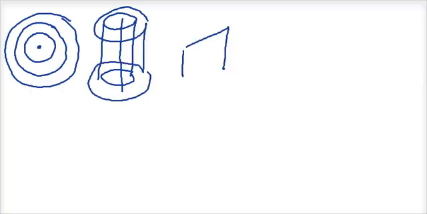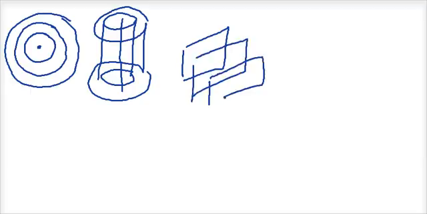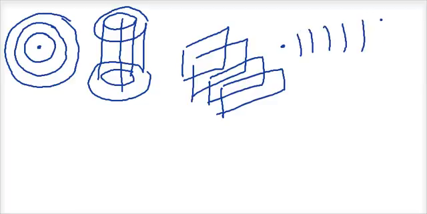If I have a planar source, my wavefronts will also be planar, parallel planes. Then if my source is very far away, as the radius keeps increasing, it becomes more and more straight, so it becomes a plane wavefront. So if you have a source at a very far distance, the wavefront is a planar wavefront.